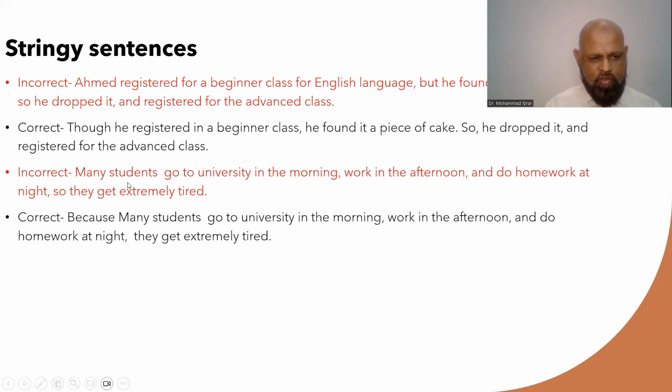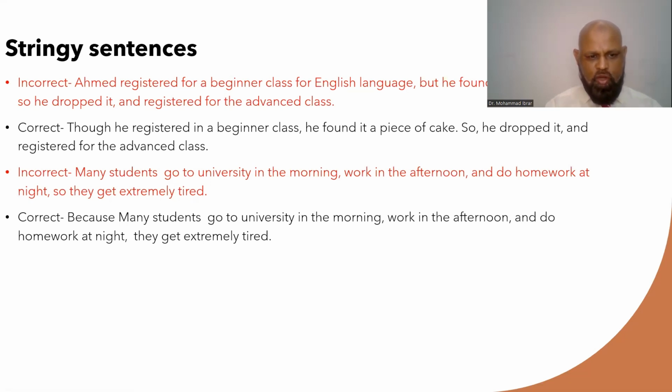Look at the second sentence here. Many students go to university in the morning, work in the afternoon, and do homework at night. So they get extremely tired. Again, as you see here, and fanboy, again, so, fanboy. Now, look at the correct sentence. Because, now we are starting a sentence with a subordinator.